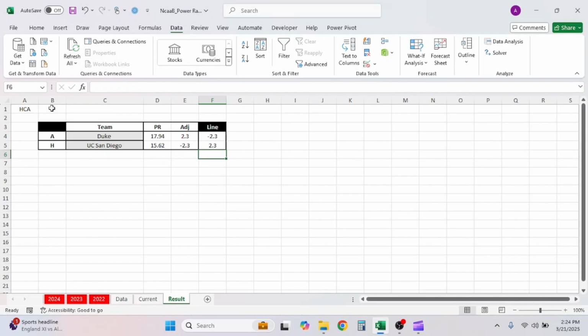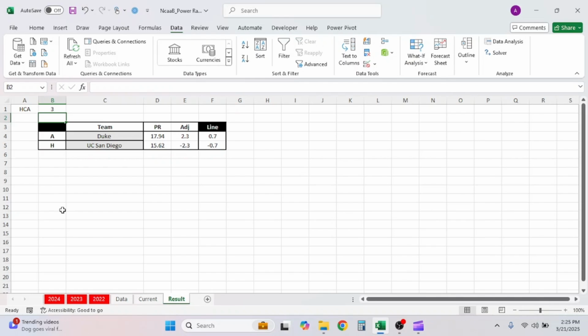If we change that, let's change it to that 3 that we were talking about. Now, UC San Diego is very close to a favorite at 1 point. That's basically how you do these power ratings. Now, just to review, you basically have all your power ratings here. You built a whole system that fast.